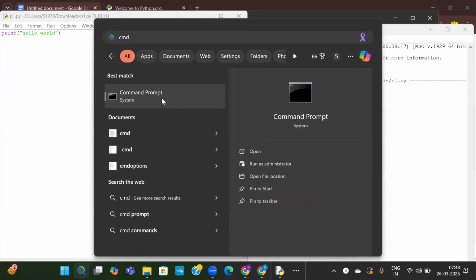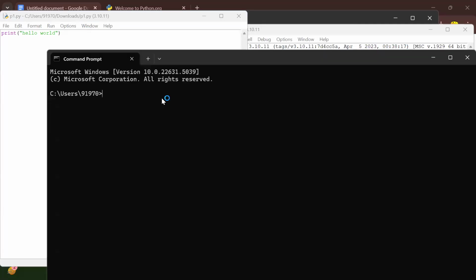Go to the command prompt, nothing but CMD. You can type CMD and it will pop up. Here you have to go to this path. We are already in the users folder, so just go to the other path. In order to change the path in command prompt, we need to use cd. cd stands for change directory. cd downloads.